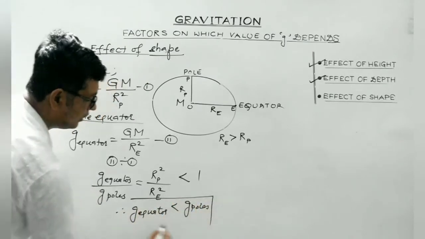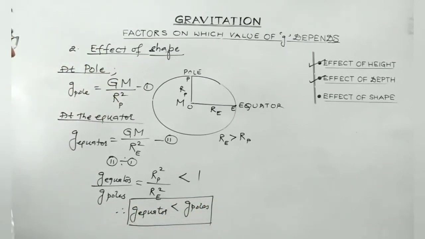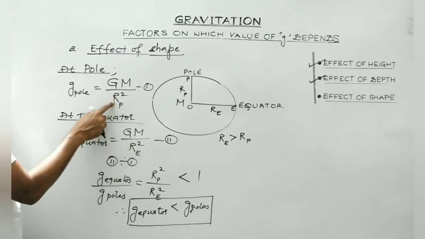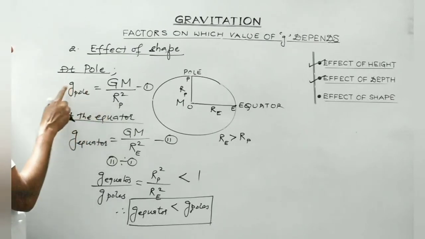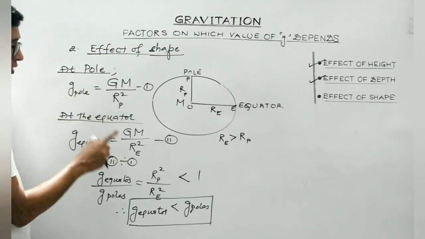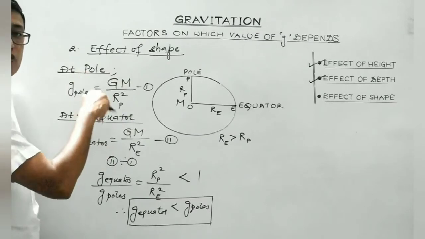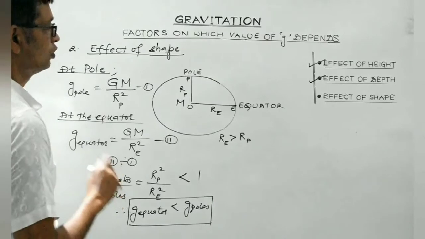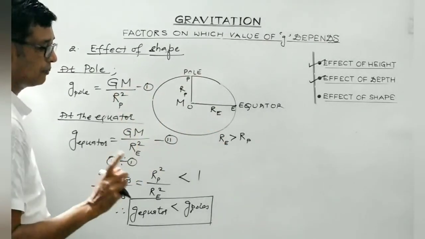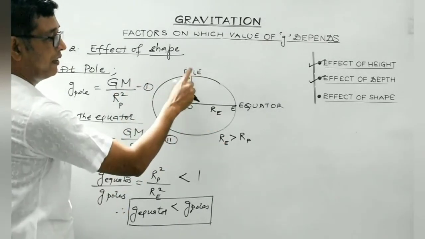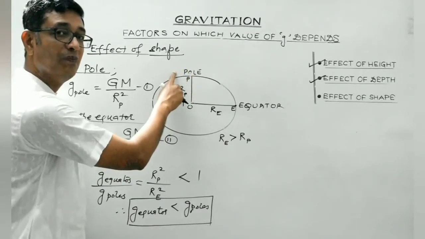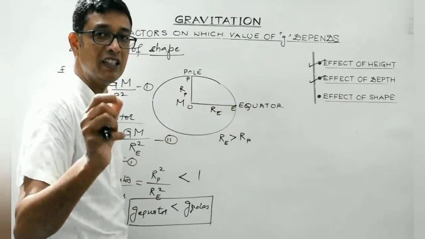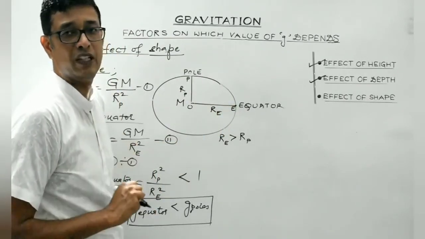So this is again a very, very important result. It can be verified directly from this result as well. When the distance is large, then the value of small g would be less. When the distance is smaller, then the value of small g would be large. It varies as the inverse square law. So coming back to this, what we have proved is that at the poles, the value of acceleration due to gravity is much greater than the value of acceleration due to gravity at a point on the equator. This is what we have verified.